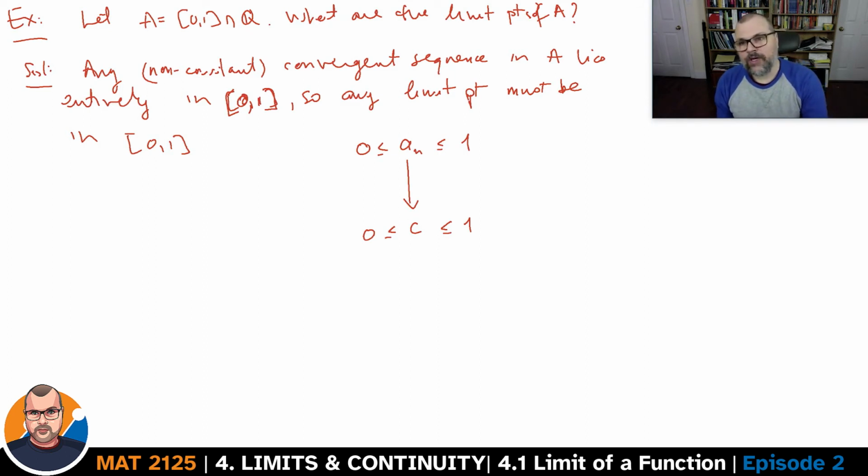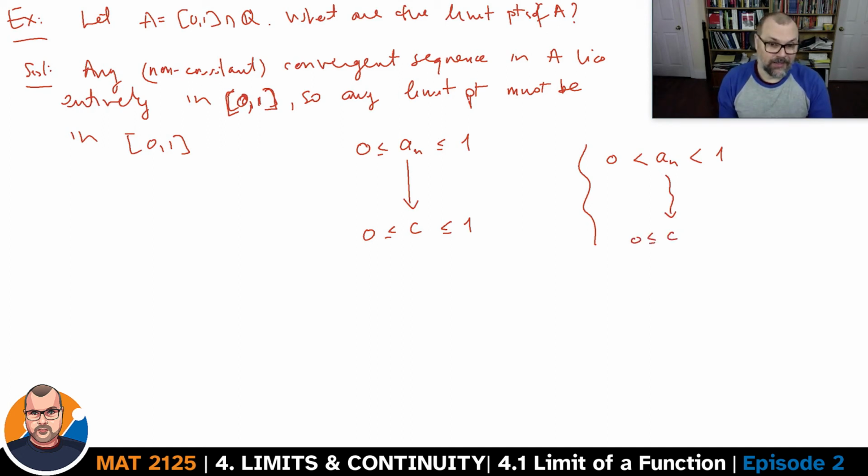If instead of working with a closed interval, we were working with the open interval, well, if you had a convergent sequence, something that converges to c, you would actually conclude exactly the same thing as what you're concluding here. The limit has to be between 0 and 1, including potentially 0 and 1. According to our previous theorem,